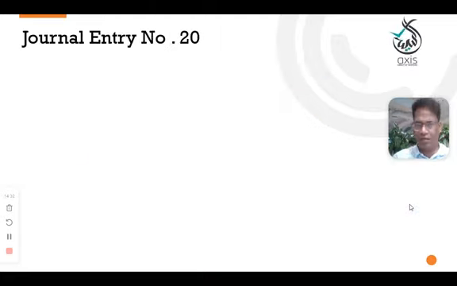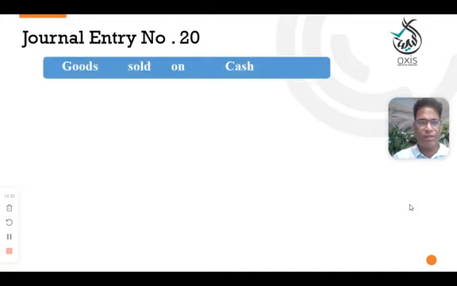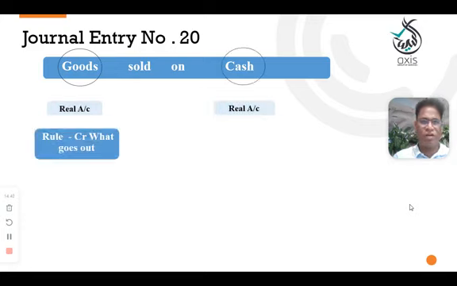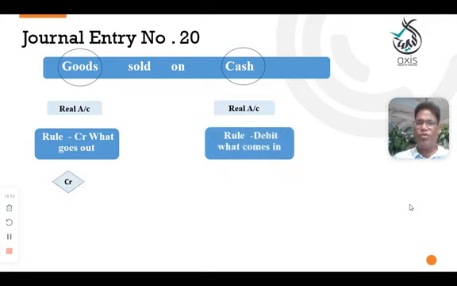Entry number, sorry, 20. Goods sold on cash. So goods is a real account. Cash is a real account. In this case, goods are going out. We sold the goods, and you need to credit. Here, cash is a real account. Cash is coming in. You need to debit.